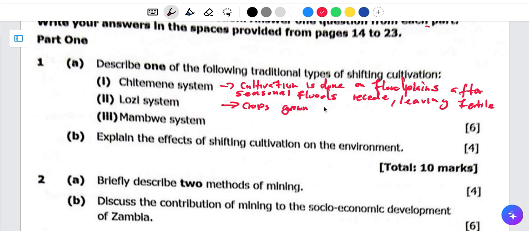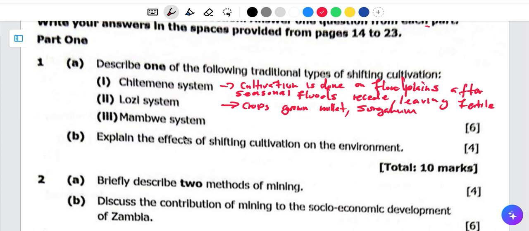Apart from millet, here we can't include cassava because cassava can't be grown by the Lozi people. So we can also include sorghum and millet.